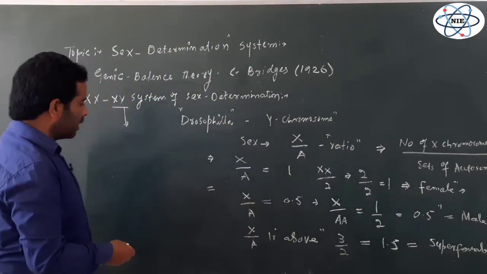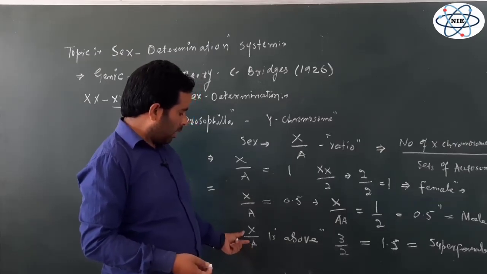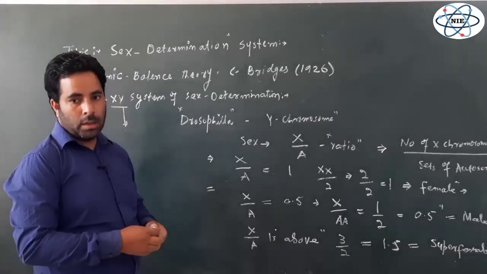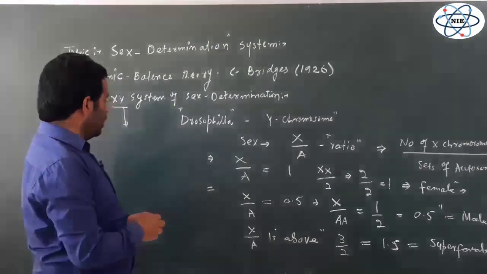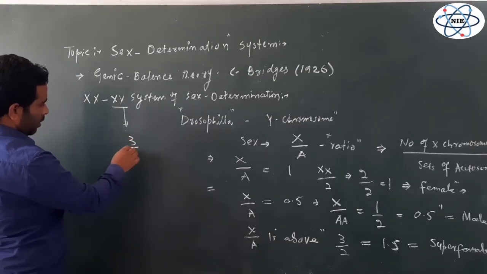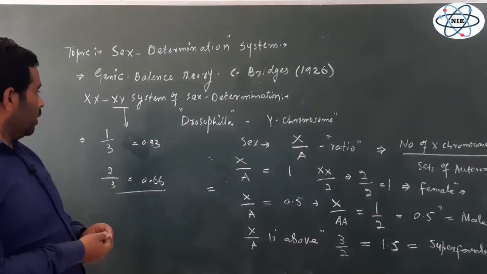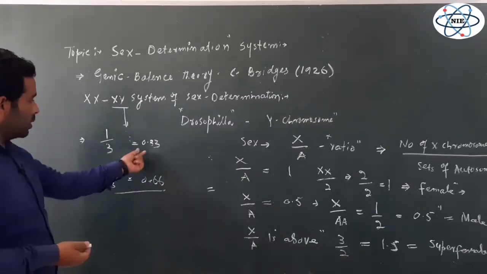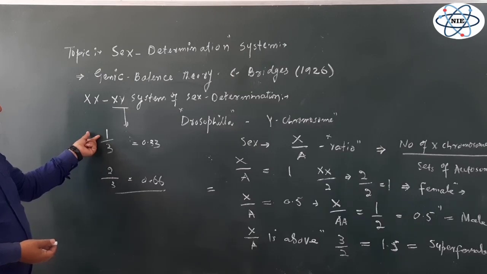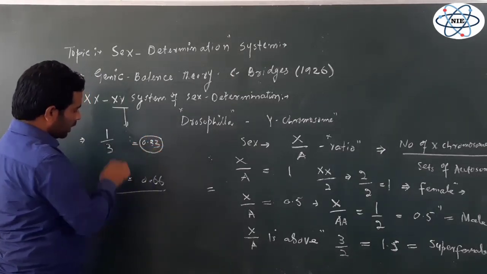And similarly, if the ratio of X over A is below 1, for example, 1 over 3, so the ratio is 0.33, for example, there is 1 X chromosome and there are 3 sets of autosomes, the ratio will be 0.33.